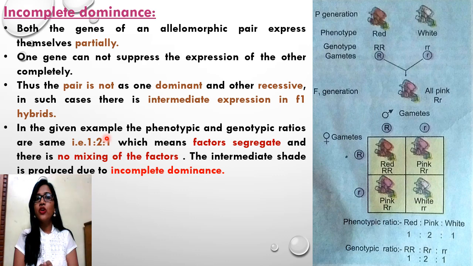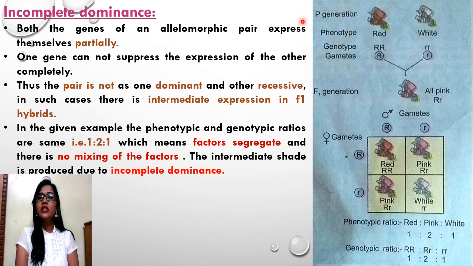So incomplete dominance is an exception to the law of dominance. How? In incomplete dominance, the gene cannot suppress the expression of the other completely. So there is no dominant and recessive expression when you talk about the F1 generation and the phenotypic expression of that character. The pair is not one dominant and the other recessive in such cases. There is intermediate expression in F1 hybrids. So you get intermediate expression in the F1 hybrids.